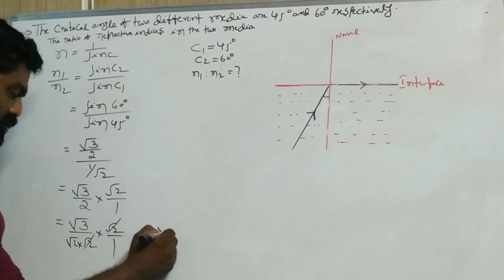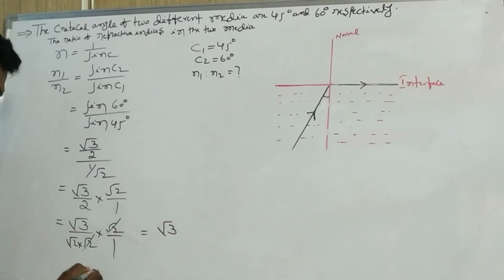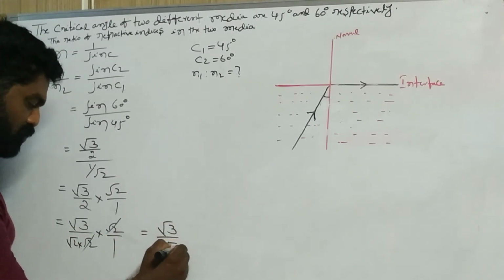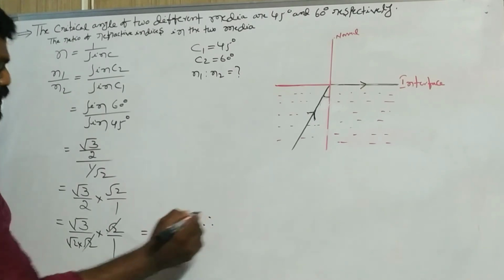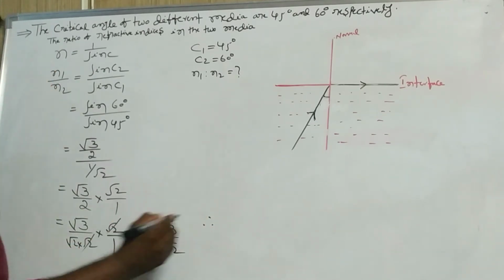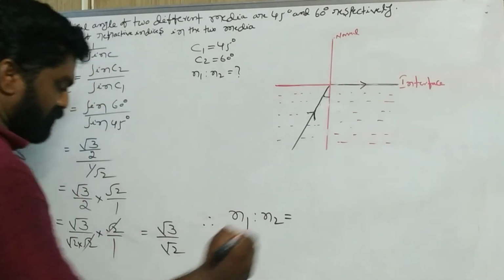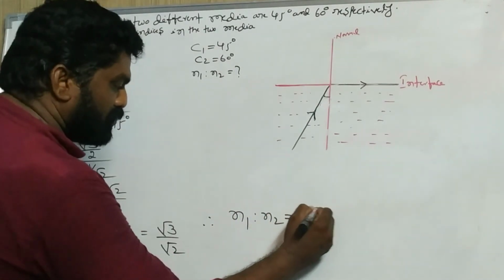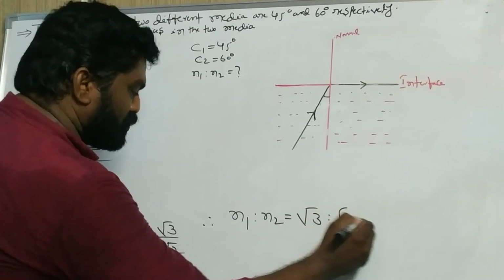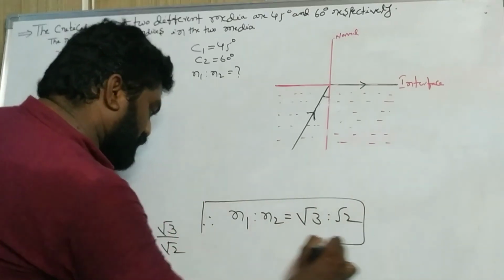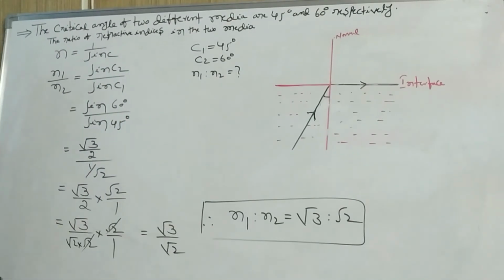Now we get root 3 by root 2. Therefore the ratio of refractive indices of the two media, N1 is to N2, equal to root 3 is to root 2.